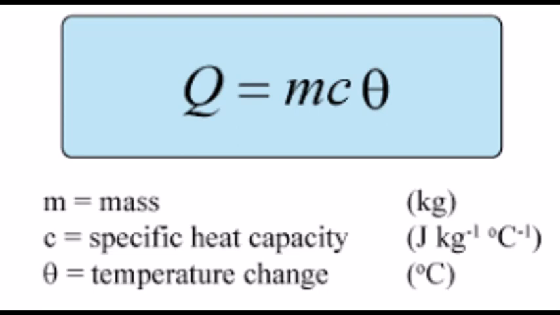At the same time, when we switch off the stopwatch, we note the time taken for this process. Now come to the result. We already learned that whenever there is heat transfer between two substances, like here the heater was providing heat and the ice was absorbing it, we write heat loss equals heat gain. The heat loss is by the heater. The power of the heater is P, and the time it was switched on is T.